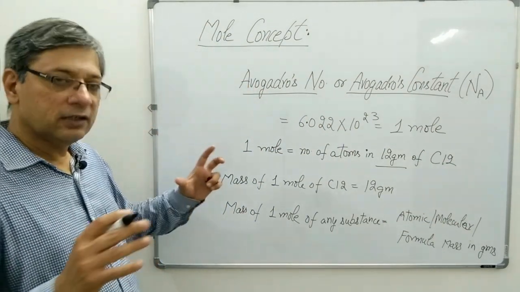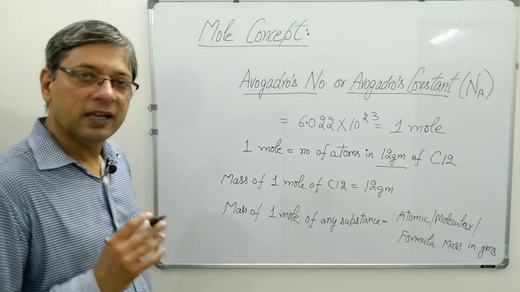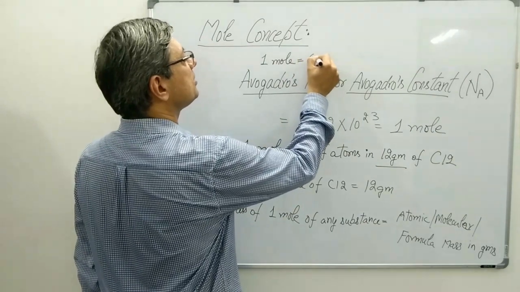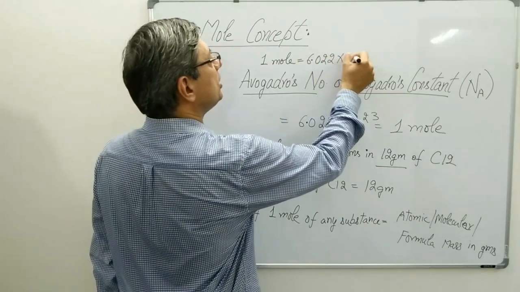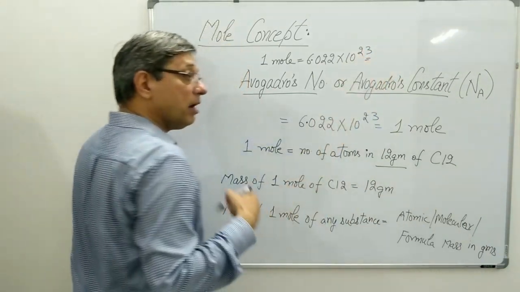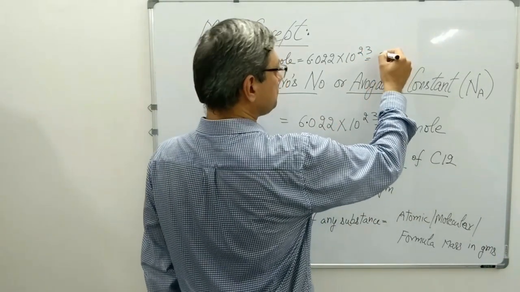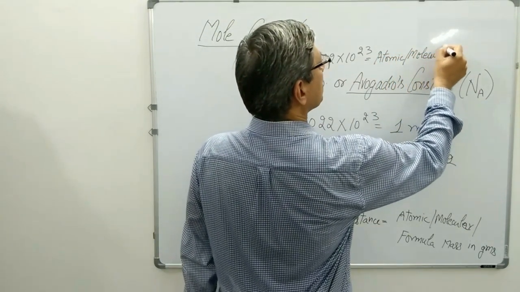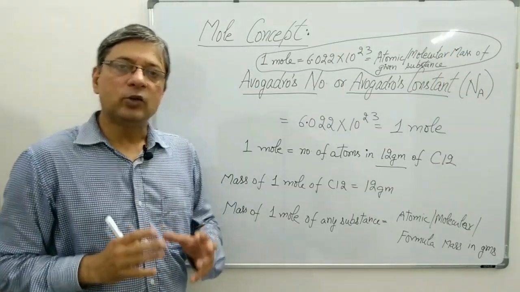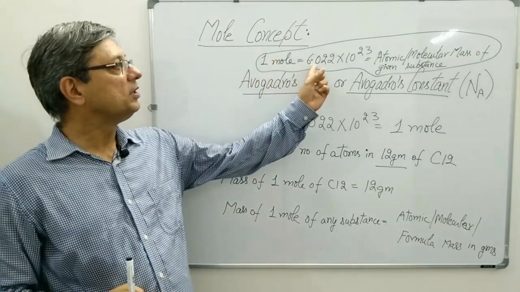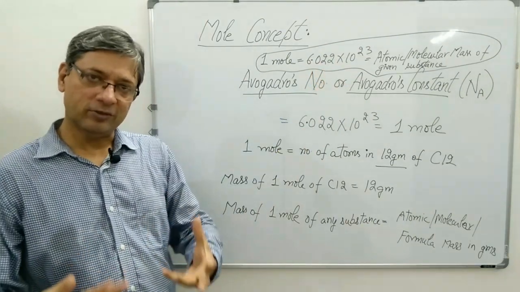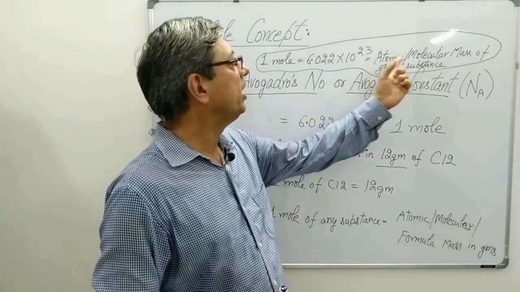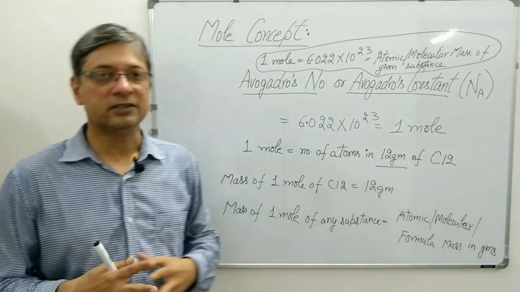If I write the whole thing, mole concept, in one line, I will be writing 1 mole is equal to 6.022 into 10 to the power 23, and mass of 1 mole will be equal to atomic or molecular mass of given substance. Simplest way to express mole concept is 1 mole is equal to 6.022 into 10 to the power 23, and the mass of 1 mole of any substance is equal to atomic or molecular mass of given substance.